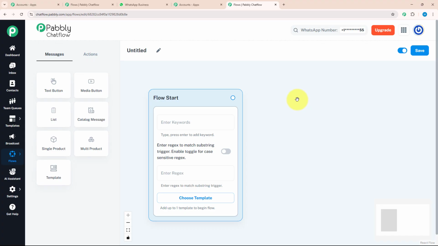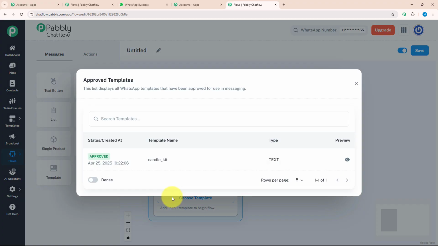Over here, you can see a window is open named flow start. Inside this, there are keywords, regex and choose template. Let's see each feature individually. Choose template is a feature where you can choose your created template to give a personalized touch to your chat.